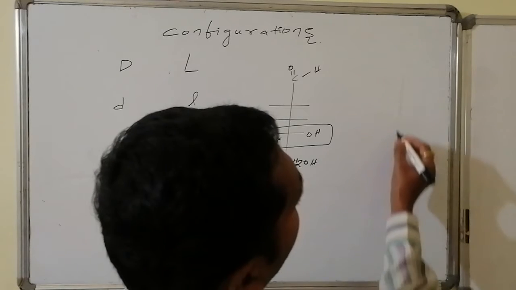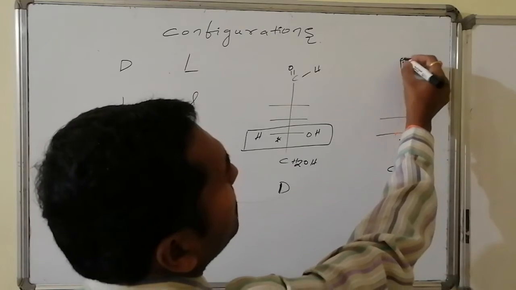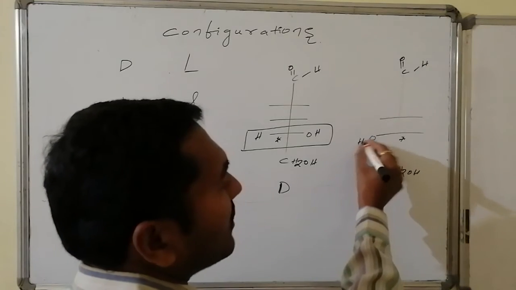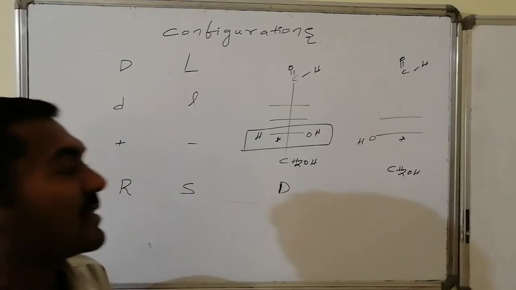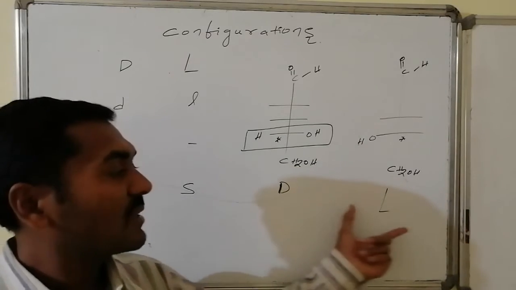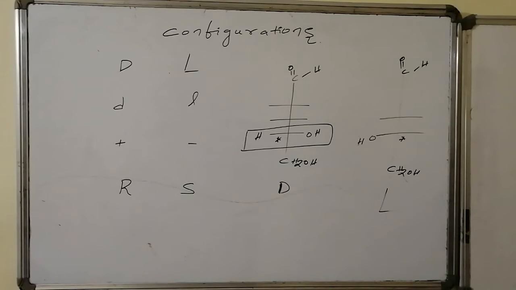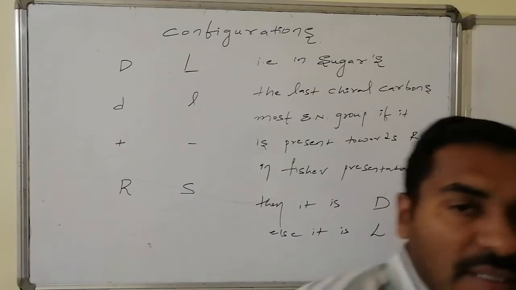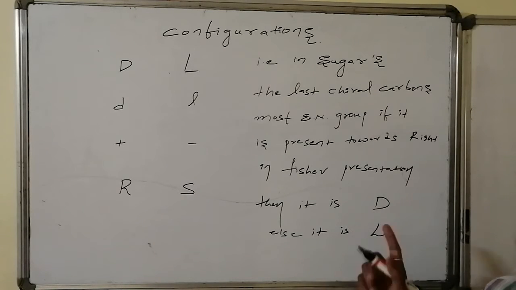Suppose it is present towards the left; this is the last chiral center from the top in the Fischer representation. There are rules: the most oxidized group is present at the top, and we have to start from that. If the most electronegative group on the horizontal line, that is OH, is present towards the left side, then these are said to be L. These are L components, these are D components, these are L components respectively. That is, in sugars, if the last chiral carbon's most electronegative group is in the horizontal line towards the right, then it is known as D configuration, else it is known as what?